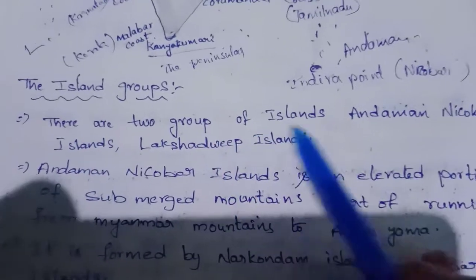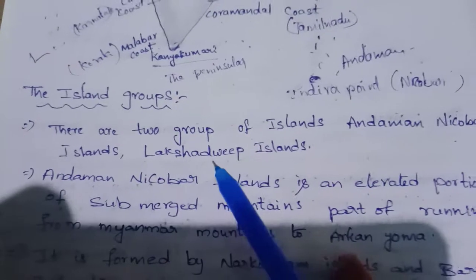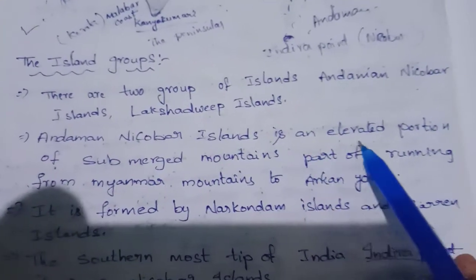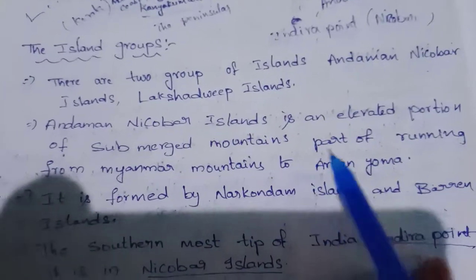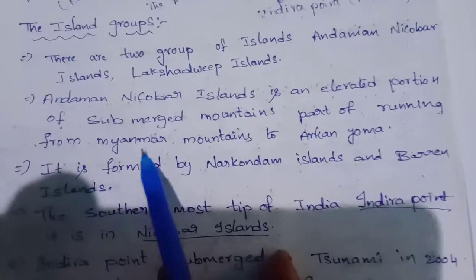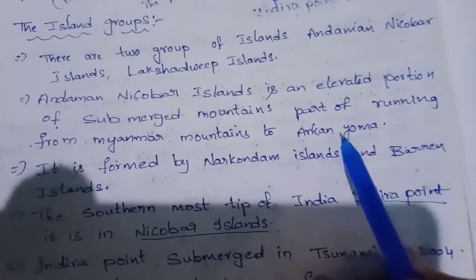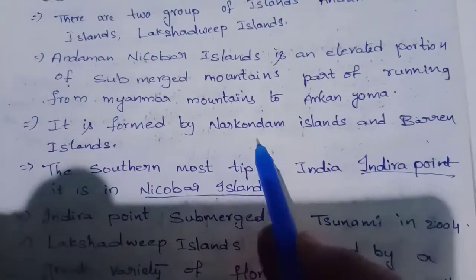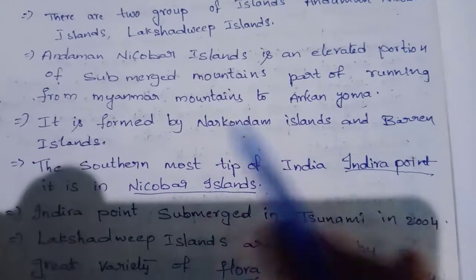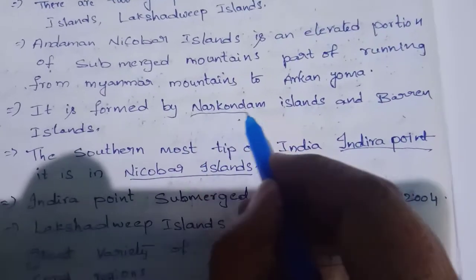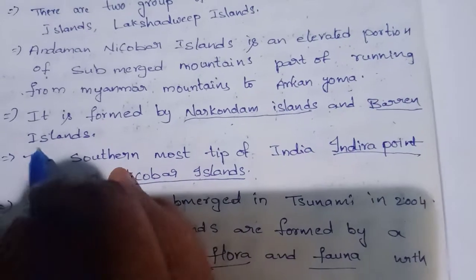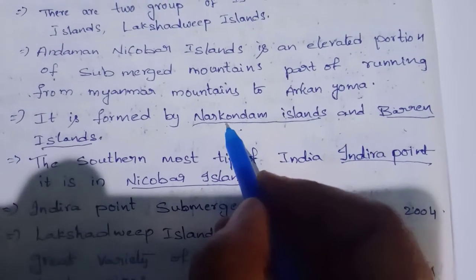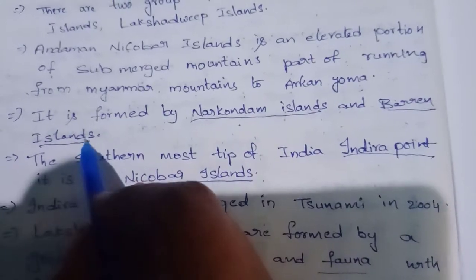There are two groups of islands, Andaman Nicobar Islands and also Lakshadweep Islands. Andaman Nicobar Islands are an elevated portion of submerged mountains, a part running from the Myanmar mountains, Arakan Yoma. Next, it is formed by Narcondam Islands and Barren Islands. Very important. Name the islands in Andaman Nicobar Islands. They will ask in the examination: Narcondam Islands and Barren Islands.